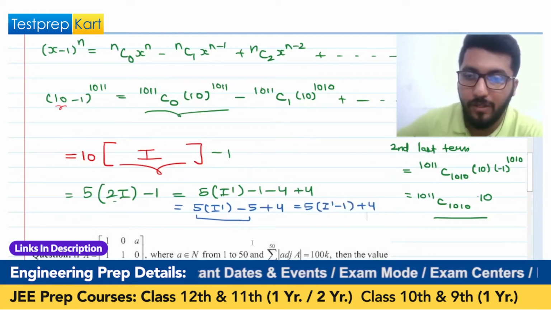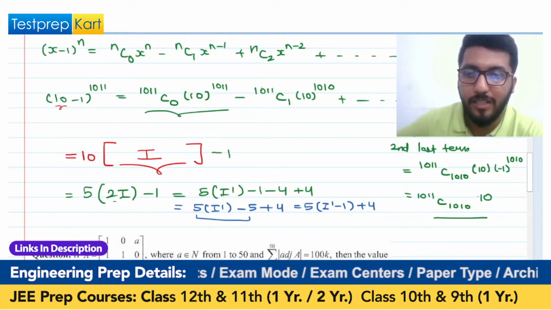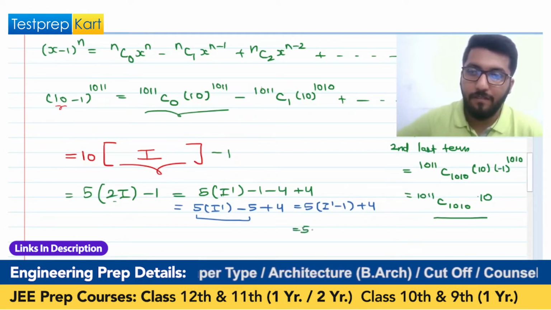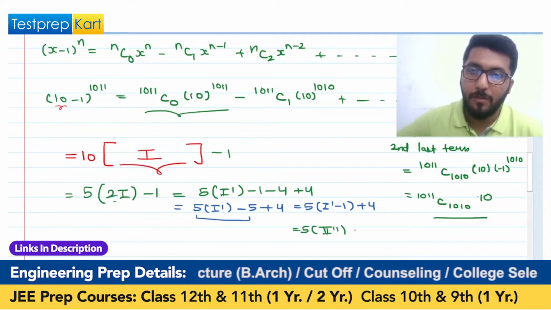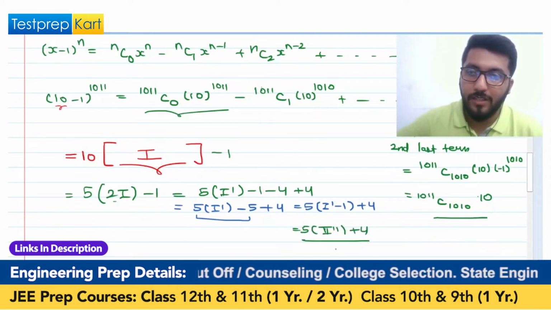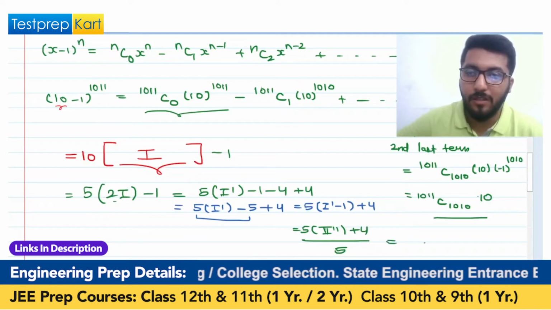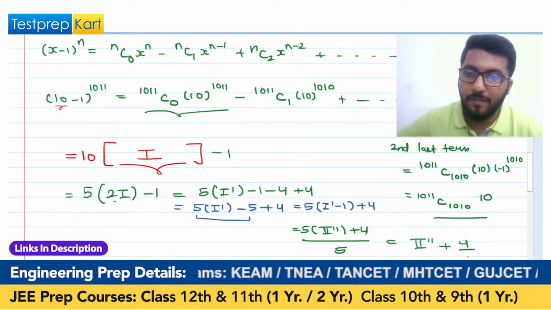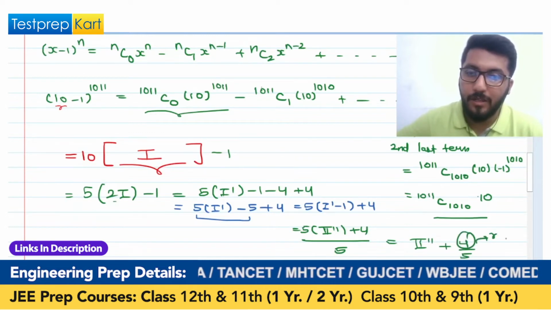But if we go here, then i dash is an integer. And if we're subtracting 1 from it, again we'll get a new integer. So 5i double dash plus 4. Now we want to divide this whole thing by 5. Now tell me what will be the remainder. If I divide it, I'll get i double dash plus 4 by 5. So 4 will be the remainder, right?